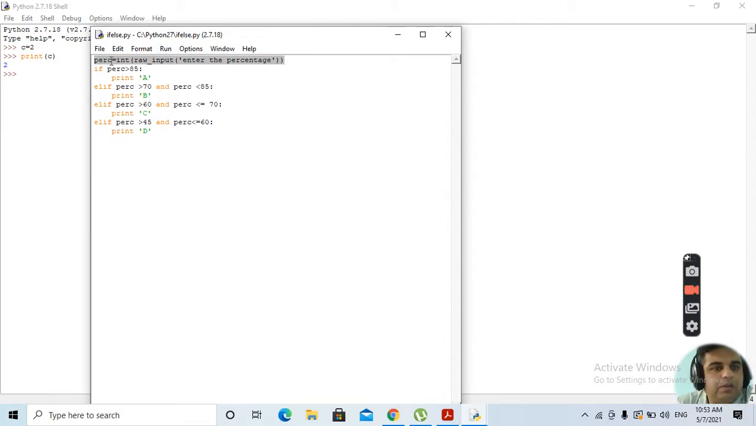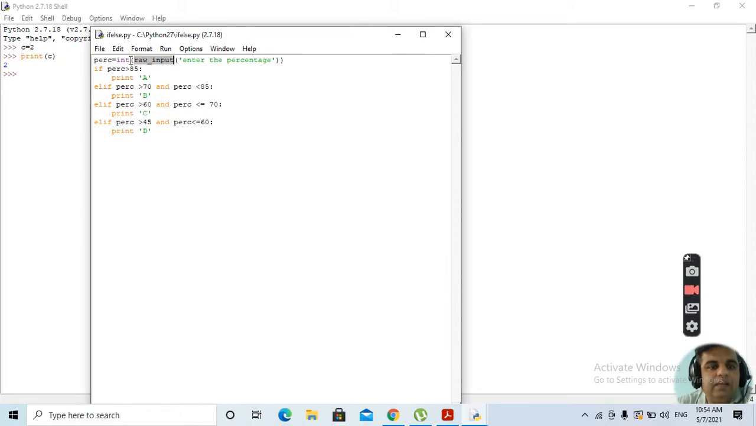Firstly, we want to get the value of percentage. PERC is one variable that has been specified. The value of that will be inputted by the user. Clear? As we know from the previous lecture, raw_input is used as a function for getting the input from the keyboard.